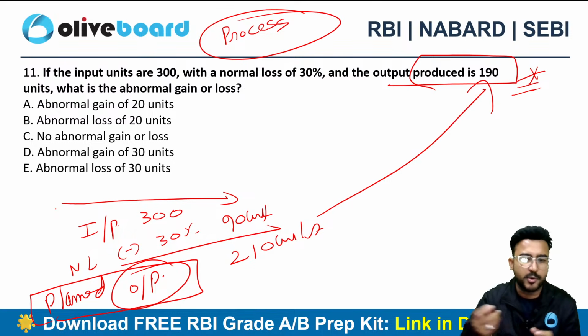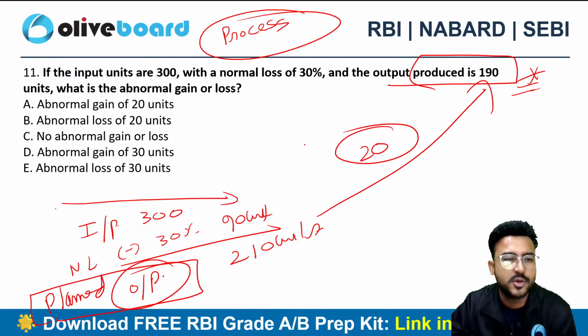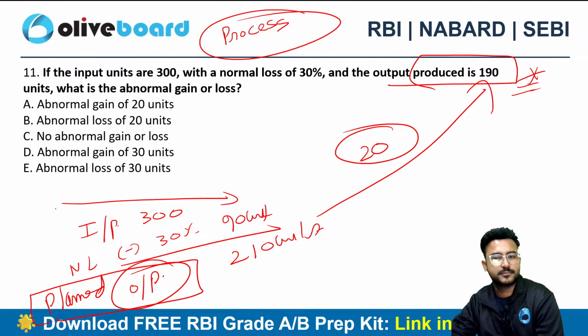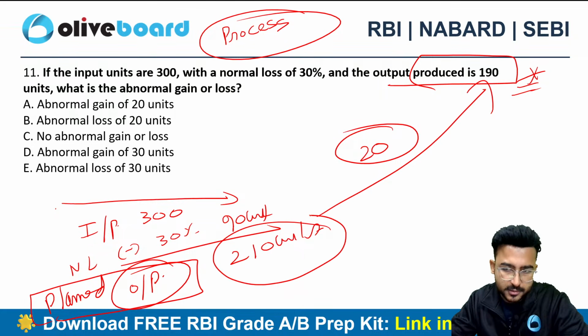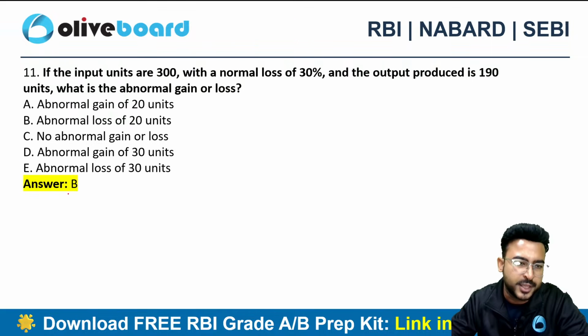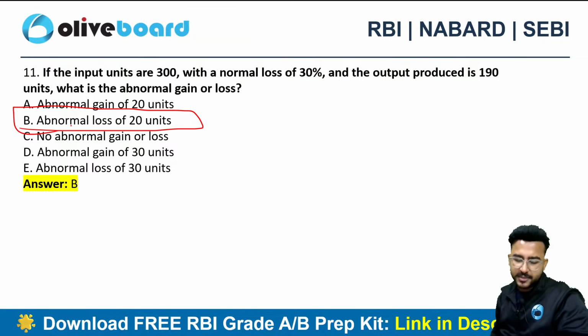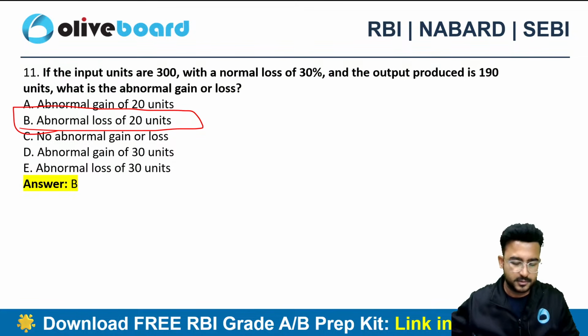What about the rest of the 20 units? I expected 210, but I can see only 190. That means there is a loss of 20, and this is nothing but abnormal loss. And can you tell me what kind of treatment we are going to do for this abnormal loss? Anyone?